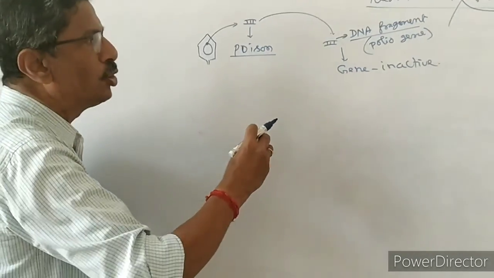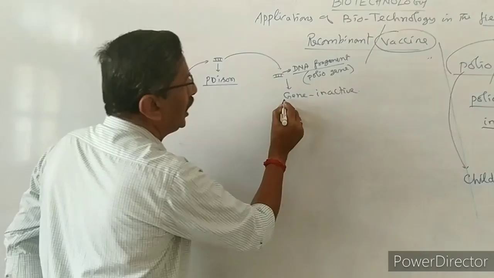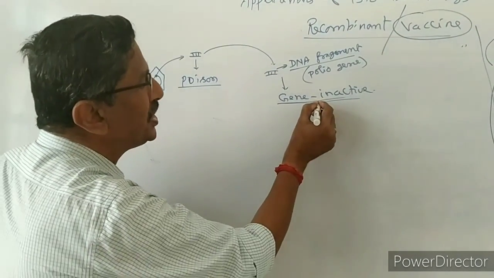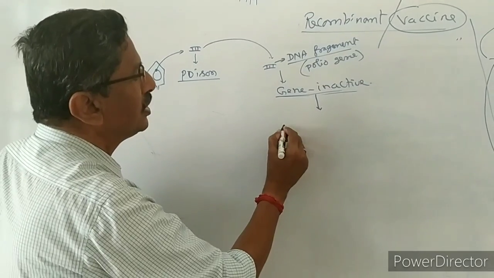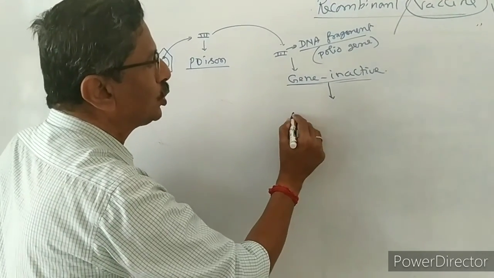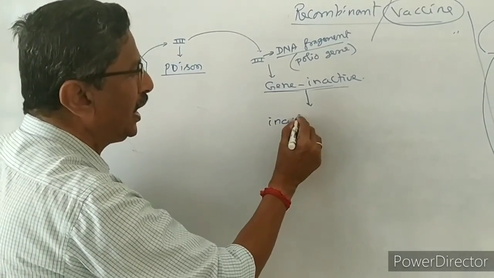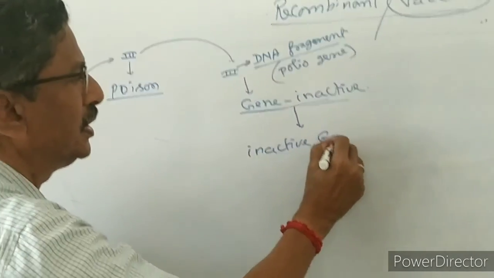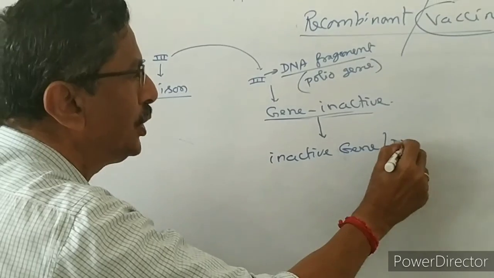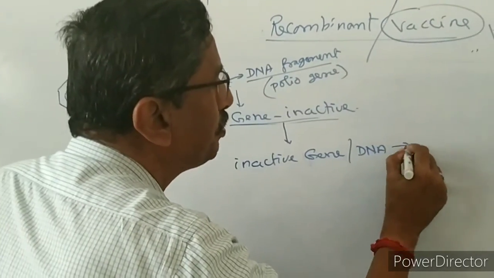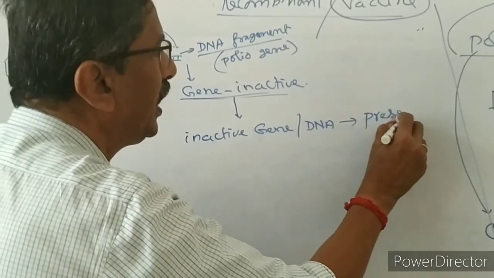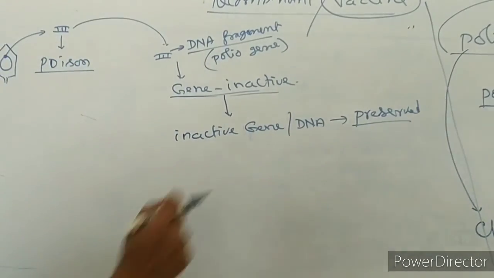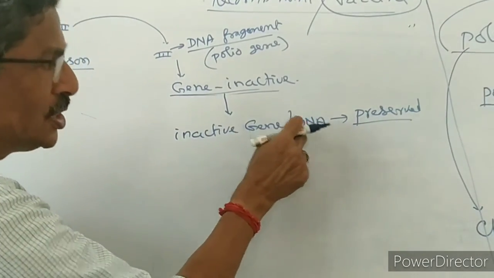Artificially we are making it an inactive gene, otherwise called inactive DNA. This inactive gene or inactive DNA is preserved in the preservative. Now this is the vaccine, with the preservative, DNA is stored.